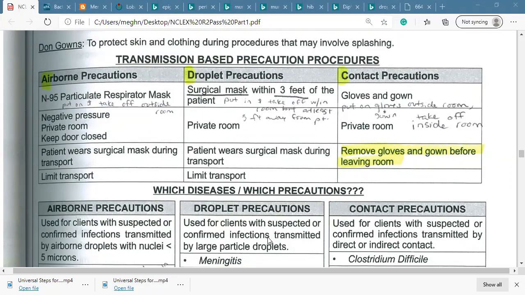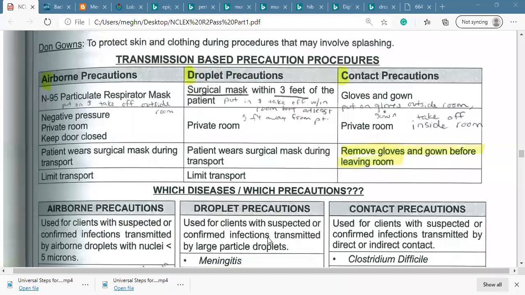We also have to maintain a 3 feet distance between patient and visitor. The NCLEX board sometimes asks a question: with droplet precautions, when you communicate with them, how many feet is best to keep? 3 feet distance.